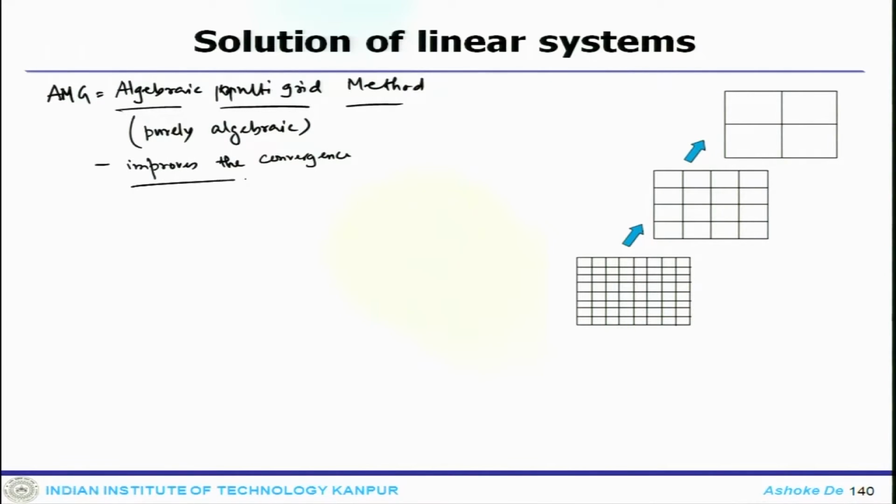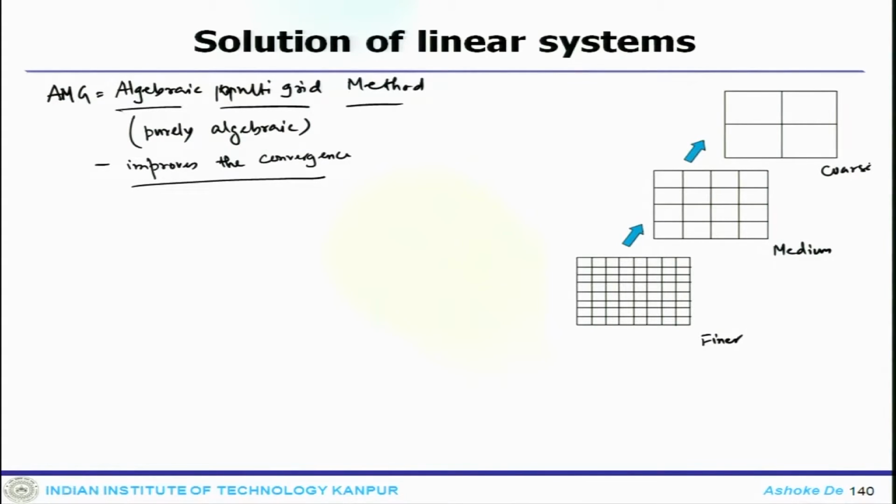So, let me reiterate, it only improves the convergence, and what you achieve at the finer grid level, this is the finer, medium and coarse.